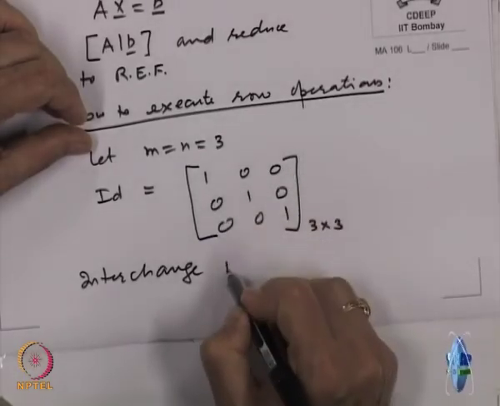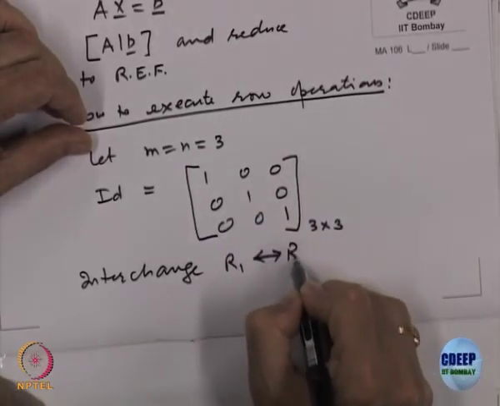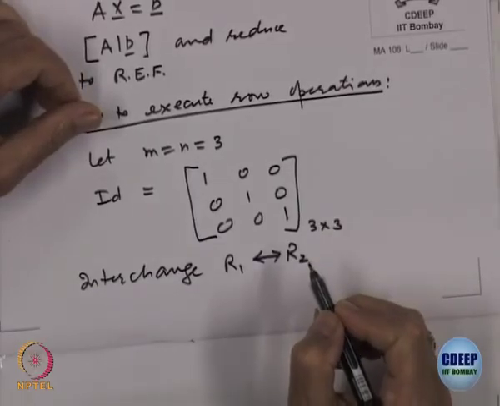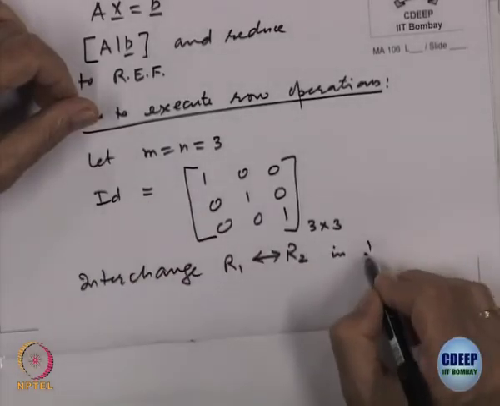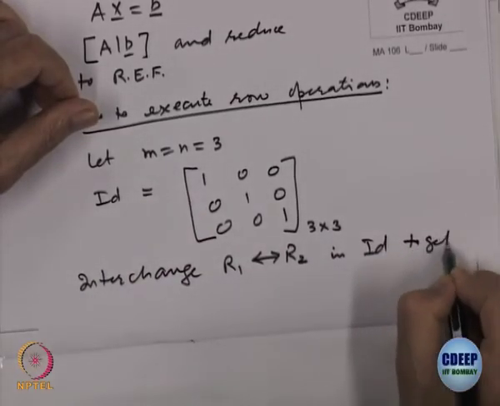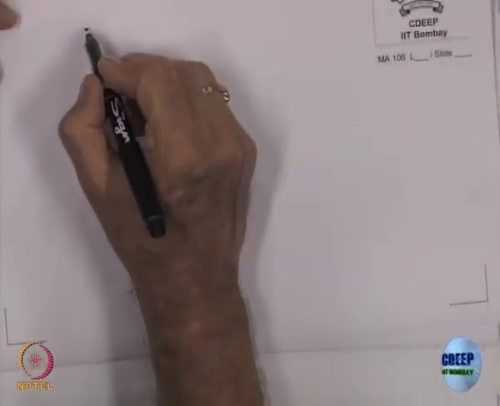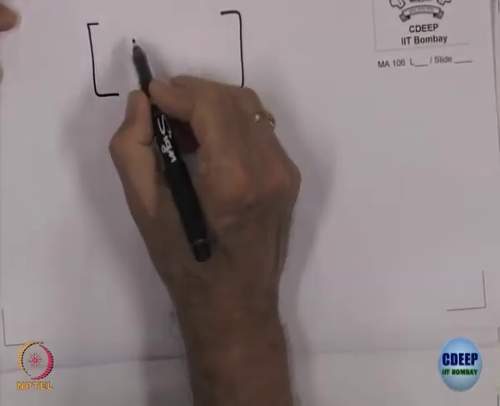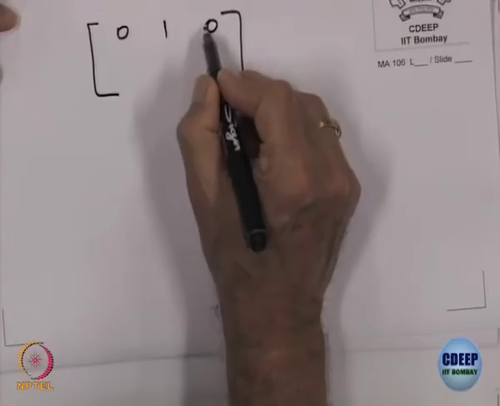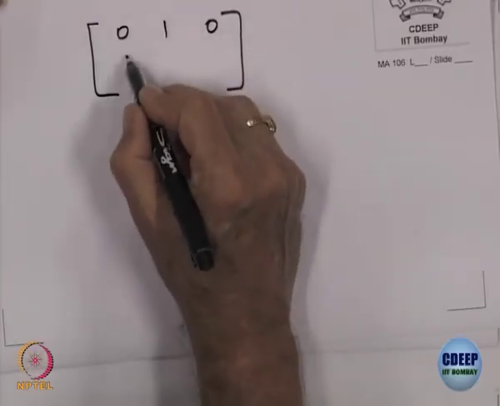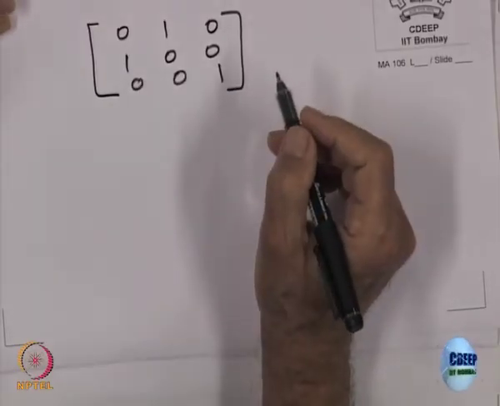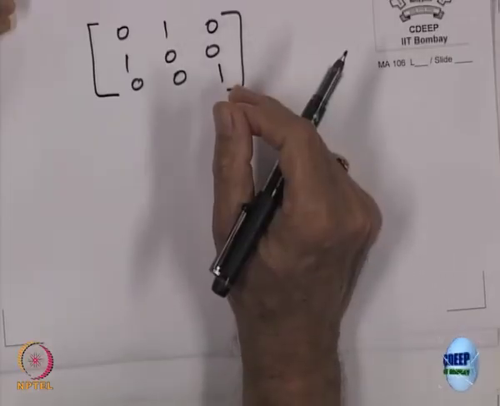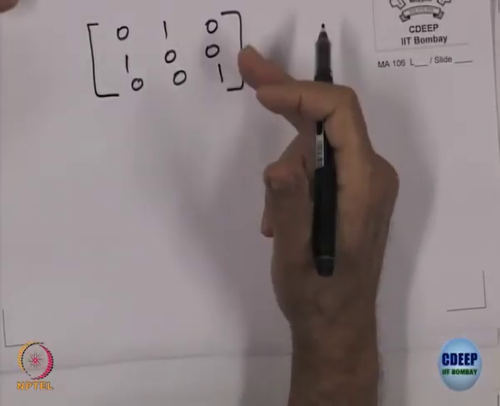So, this is R 1 and R 2. Let us look at that. Let us interchange R 1 with R 2 in the identity matrix. So, what will we get? Let us see. We will get the matrix 0 1 0, 1 0 0 and 0 0 1, right. That is, on the identity matrix I have done that interchange operation.